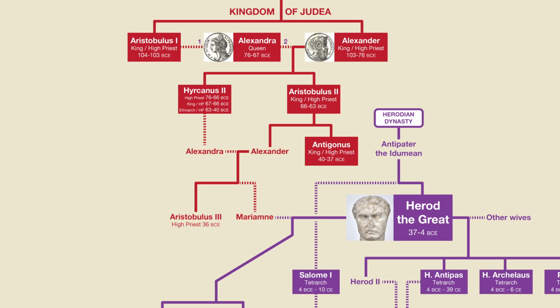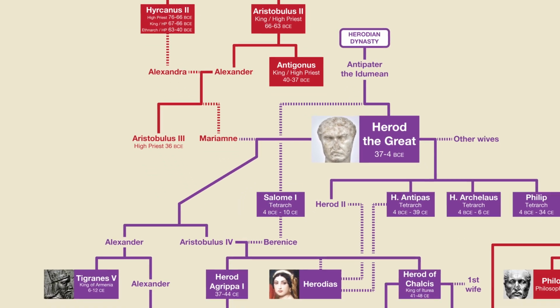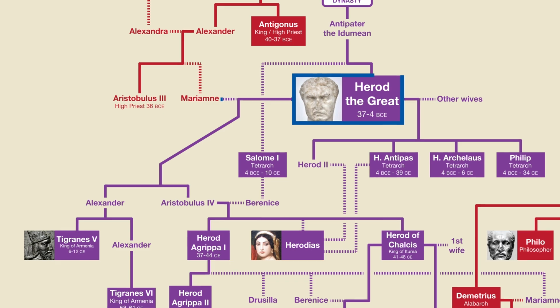However, Mariamne would never be queen in her own right. In order to fight in the civil war, Hyrcanus II had relied on the leadership of a general named Antipater the Idumean, who then arranged a marriage between Mariamne and his son Herod. When the Parthians briefly invaded the eastern Mediterranean and installed Mariamne's uncle Antigonus Mattathias as a puppet ruler, Herod and Mariamne fled to Rome, where, due to his friendship with Mark Antony, Herod was crowned as king of Judea.